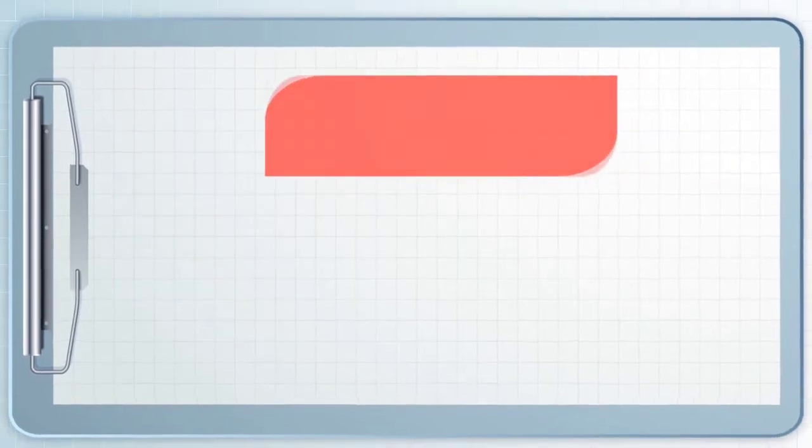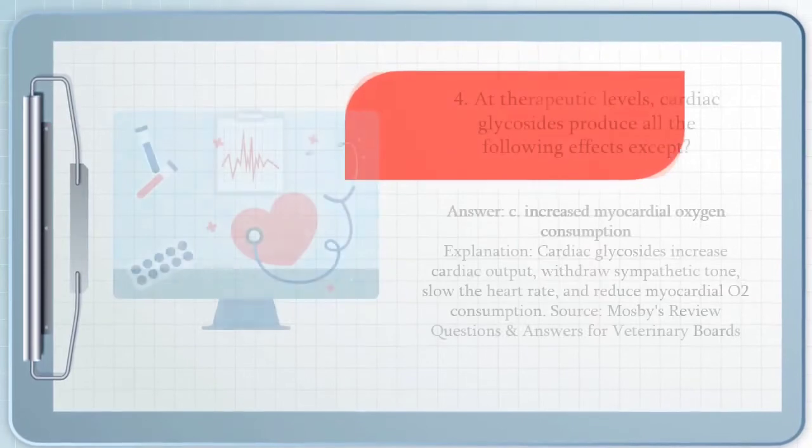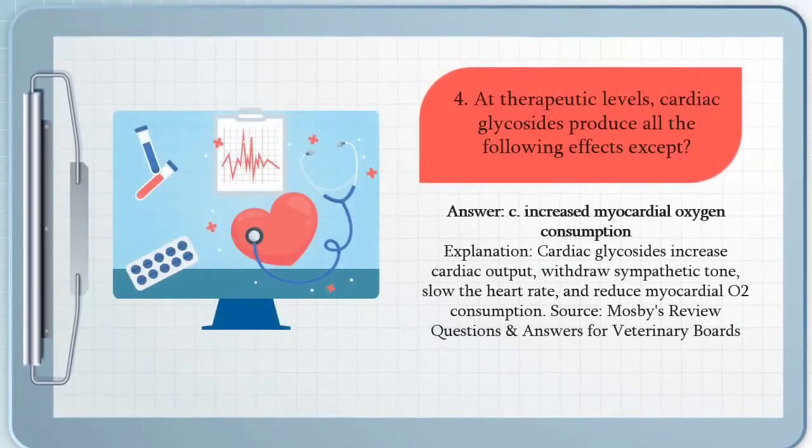For question number 4, we have at therapeutic levels, cardiac glycosides produce all of the following effects except A. Increased cardiac output at all levels of ventricular and diastolic volume, B. Reflex withdrawal of sympathetic vasomotor tone or vasodilation, C. Increased myocardial oxygen consumption, and D. Slowed heart rate. The answer for that question is letter C. Cardiac glycosides increase cardiac output, withdraw sympathetic tone, slow the heart rate, and reduce myocardial oxygen consumption.